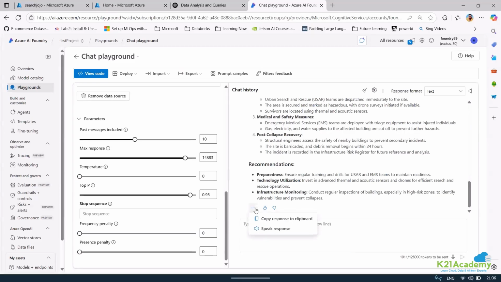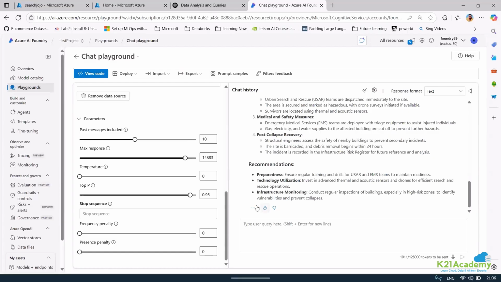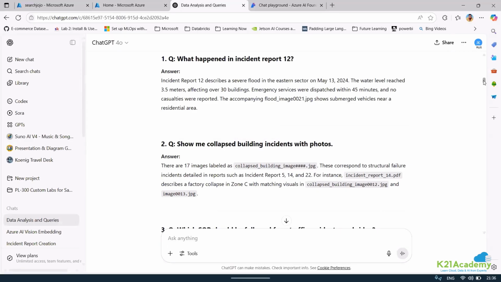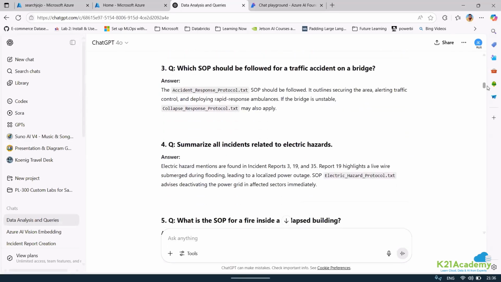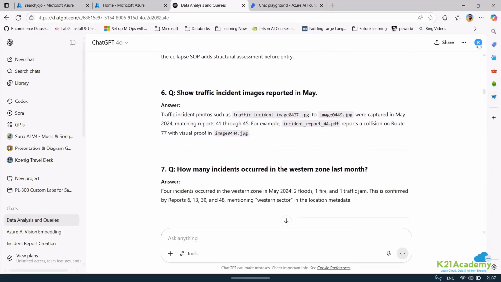So right now it is giving me a response, to be very frank, but this is not at all with respect to image. It is just with respect to the SOP document. That's it. I'm not able to see the output citation, but sometimes it does not show the citation. Similarly, what I'm trying to help you understand, let me ask something else. Let me just make a change. I just want to ask related to image because other things will come up.